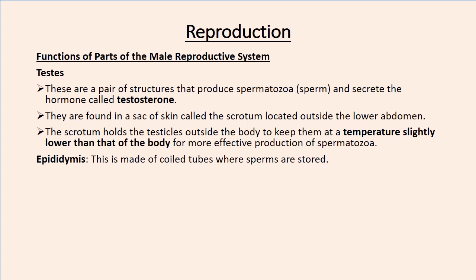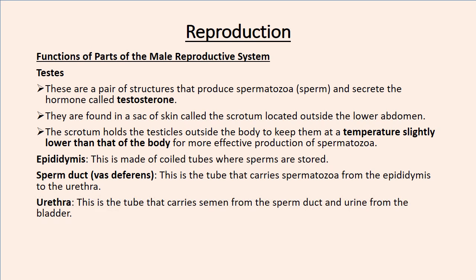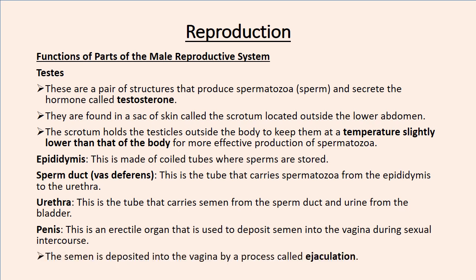The next one is the epididymis, which is made of a coiled tube where sperms are stored. There is also a sperm duct, also called the vas deferens, which is a tube that carries sperms from the epididymis to the urethra. The urethra is a tube that carries semen from the sperm duct and urine from the bladder. Then there is also a penis, which is an erectile organ that is used to deposit semen into the vagina during sexual intercourse. The semen is deposited into the vagina by a process called ejaculation.